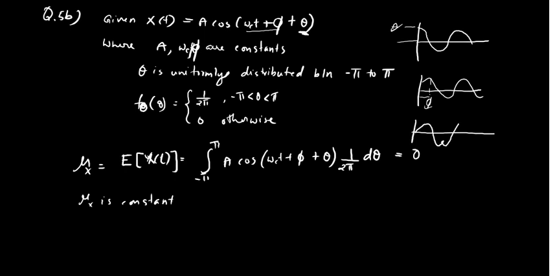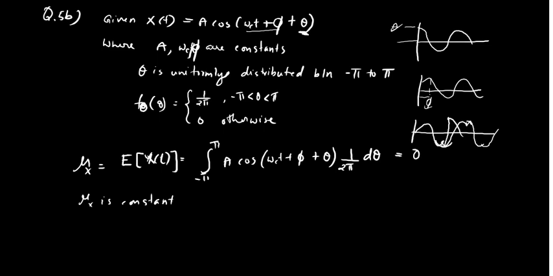At particular instances randomly some amount of theta is added, so we don't know where that theta is added. Maybe theta sometimes is 0, so it will be a smooth curve. If theta is 90 degrees, suddenly it will change from high to low like this. So theta varies from minus pi to pi, so it may be negative, meaning it can start earlier, or positive.